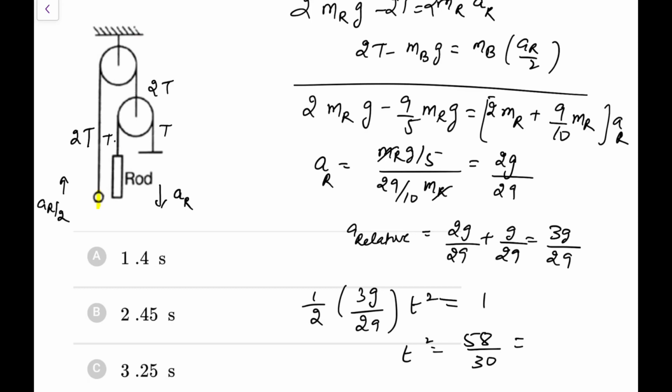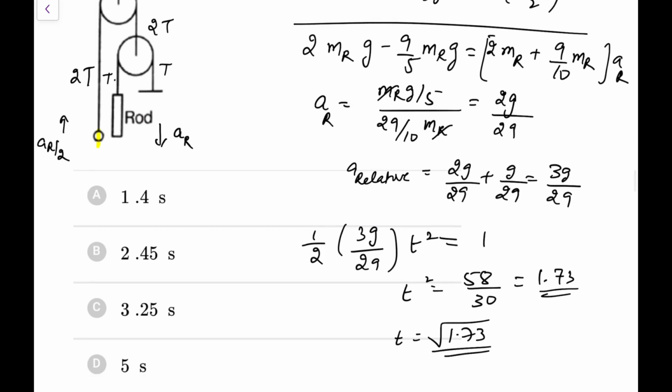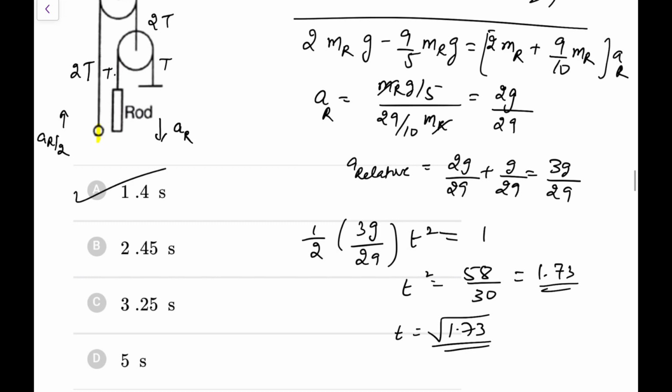So if I solve it, this comes out as 1 point... 28 is 7, 7 if we do, this is 7, that means 57, and we have 10 now. So this would be 100. So 1.73, that is something we are getting. So t square is 1.73. So t is root of 1.73. So it would be 1.3 something I can go for. So it is approximately going to be 1.3. So I'll go for 1.4 second. That is the closest one I am getting.